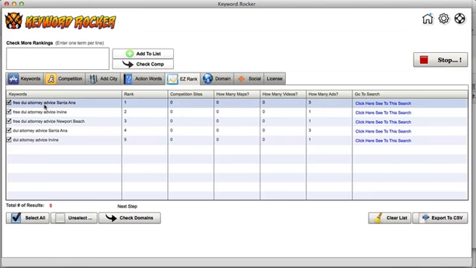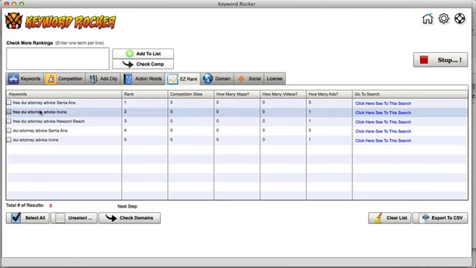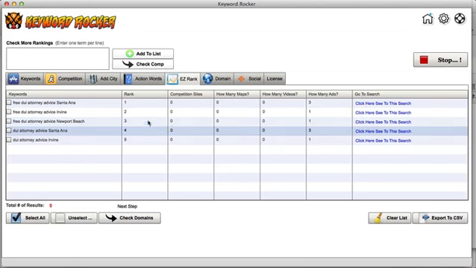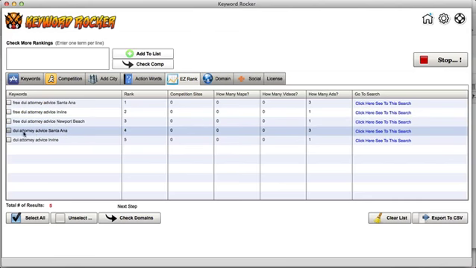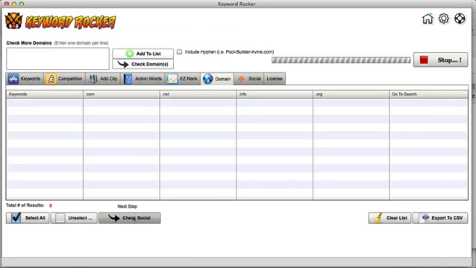Okay, so the next step is checking domains. So let's say I go through here and at this point I'm saying, you know what? I already know my results here. So let's just search for a domain. And I think I want the domain to be DUI Attorney Advice Santa Ana, okay? So I'm going to select that, and let's go ahead and go check domains.